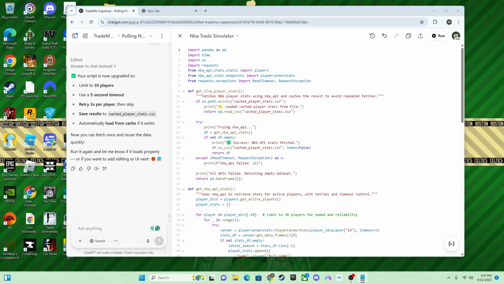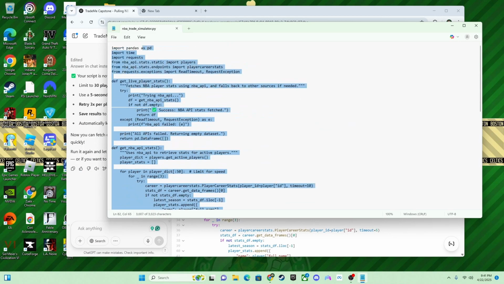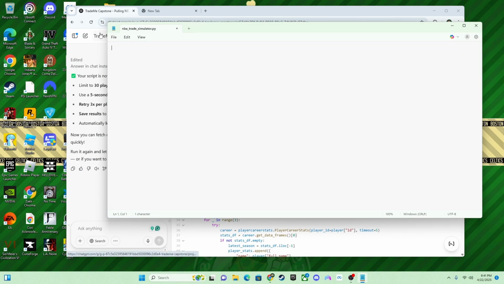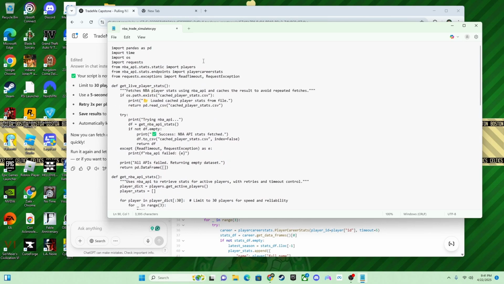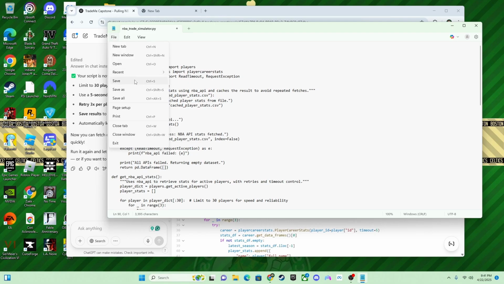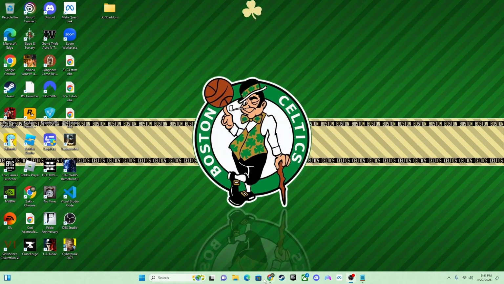Obviously, I go back to Notepad. I'll bring that up and show you what I'm doing. So I delete it all, copy and paste the new one in. Yep, there it is, it's the same file. Save. Put that away.